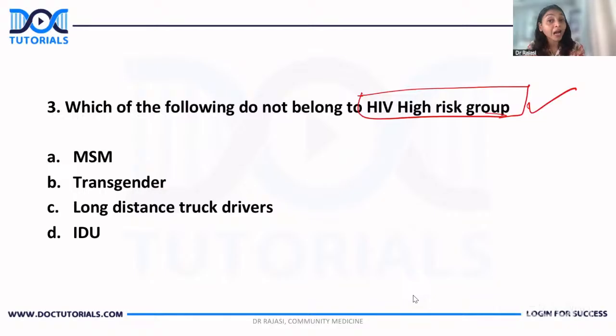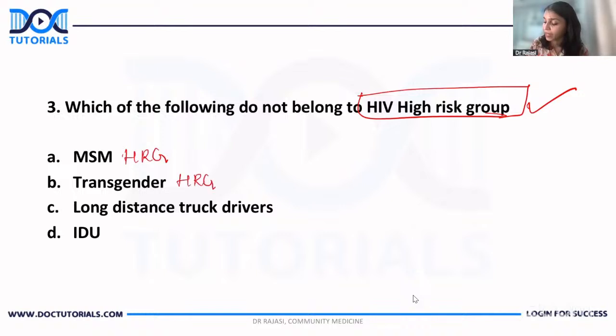We know the high risk group. When it comes to HIV, especially in HIV central surveillance, we divide the population into high risk group, general population, and in the middle, you have something known as bridge population, which is acting as a bridge between the high risk group and the general population. And the high risk groups are males having sex with male, it is a high risk group.